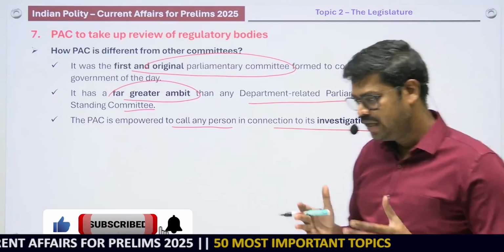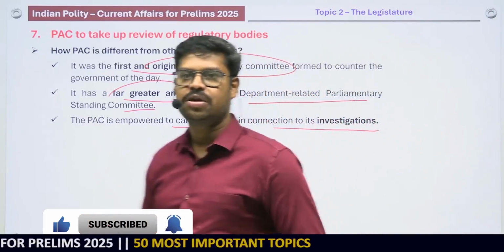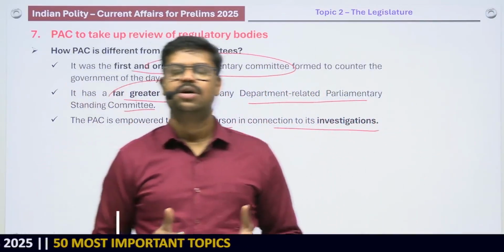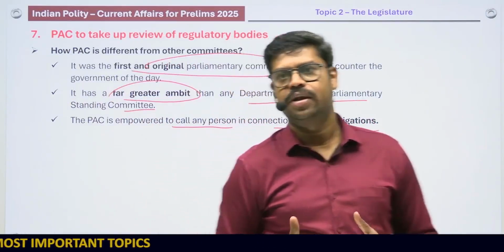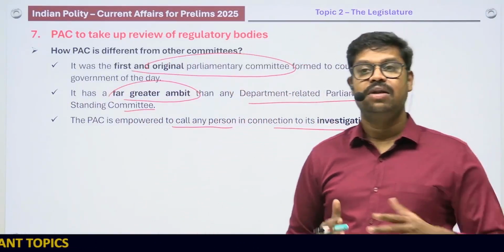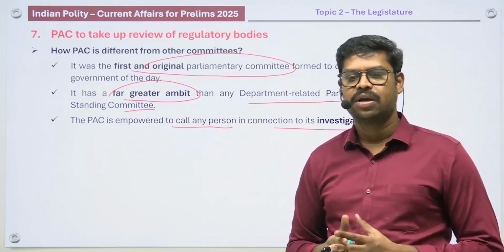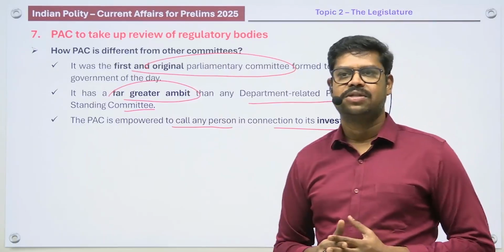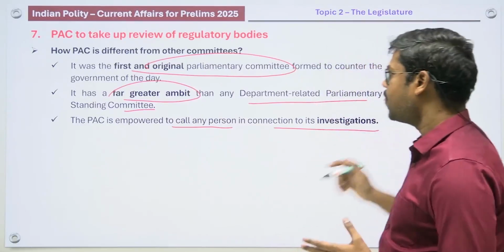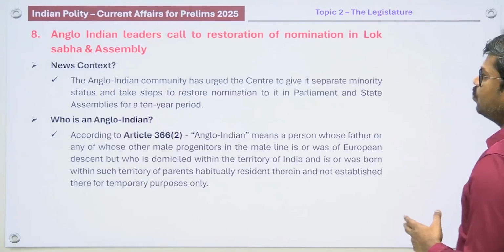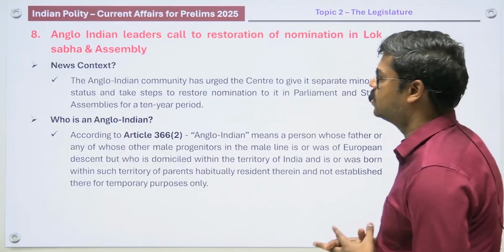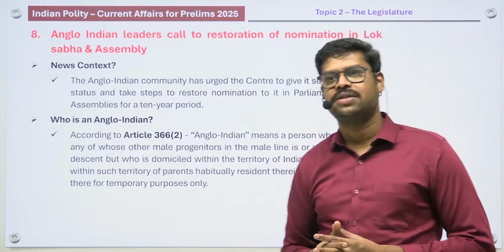So therefore, please try to remember their composition, who would be the chairman, how they are elected or nominated. These are all areas, and what is the genesis of the Public Accounts Committee, when it was initially appointed. So any of these things can be asked in the examination. All right. So with that, I'll move to the next topic, that is related to the Anglo-Indians.